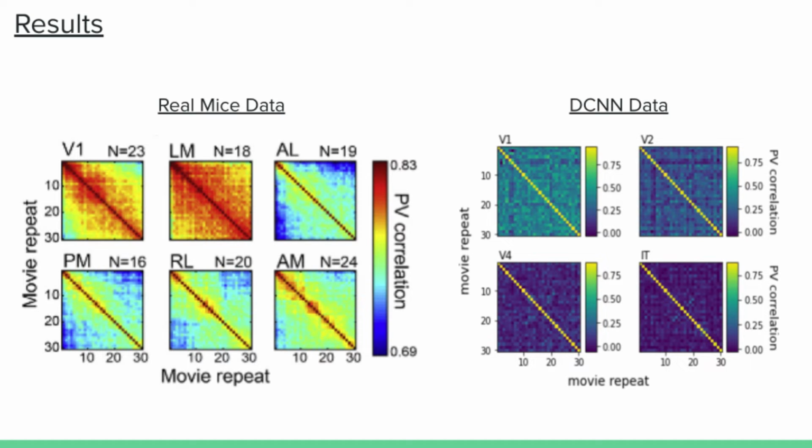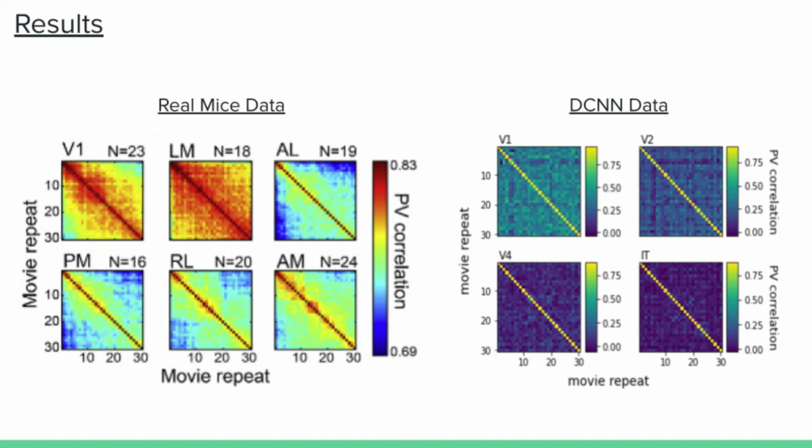And here's the results from that method. We've got the real mice data on the left. Each block is a different region of the visual system that shows drift. We're looking at average neural activity given a movie and comparing it to the same movie shown a short time later. So the values are always strongest across the diagonal because one movie's neural activity is being compared to itself, which is going to have the highest similarity as measured here by the Pearson's correlation coefficient.